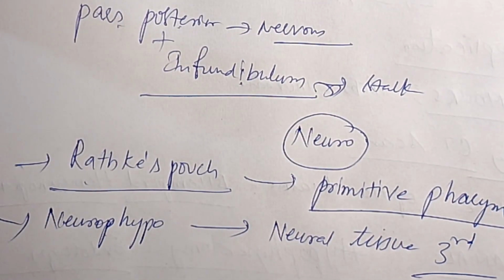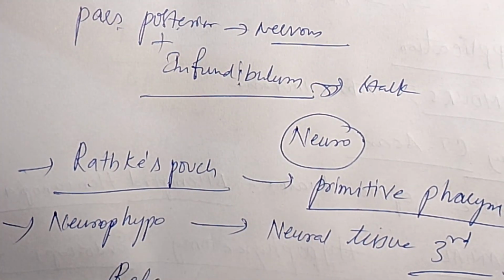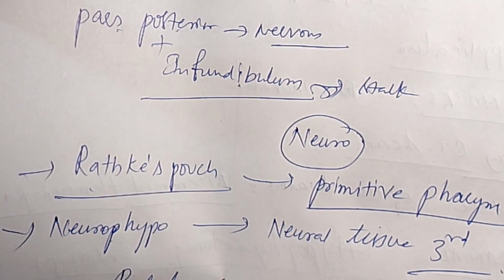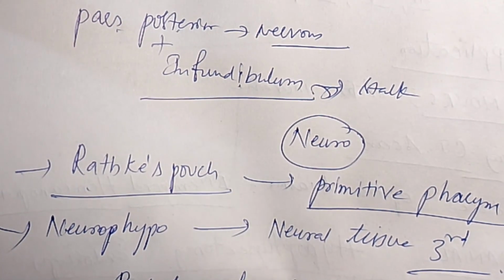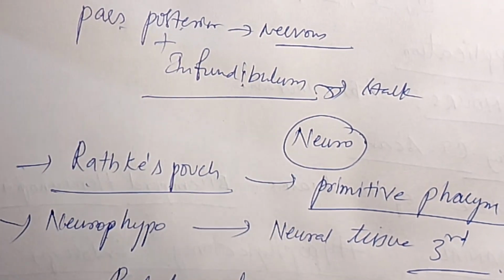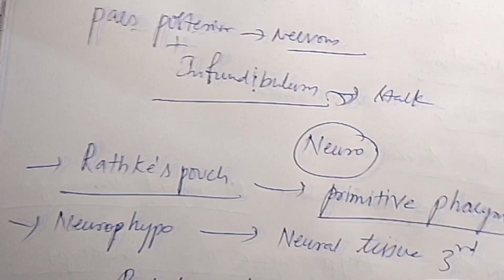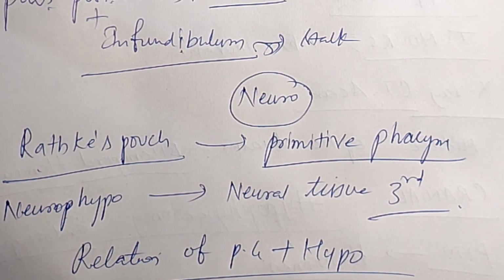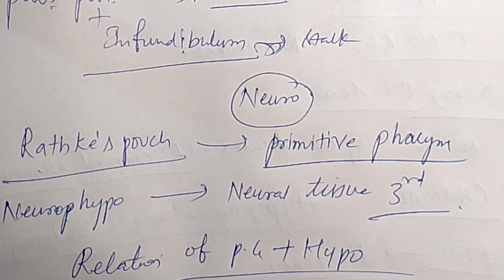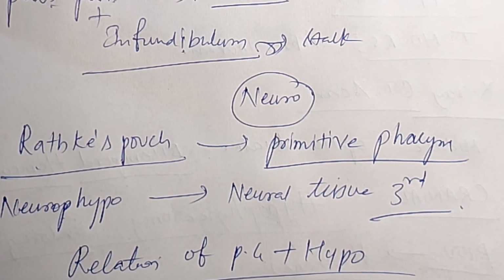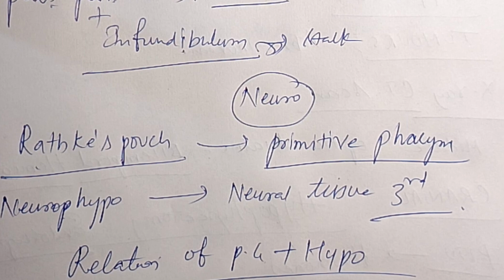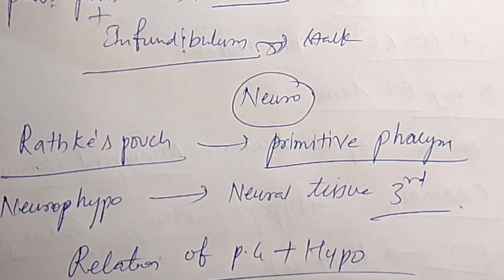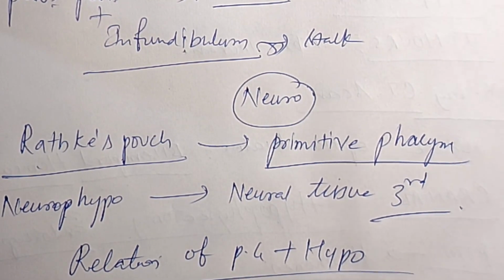Now we come to the relationship. What is the relationship of the pituitary gland with the hypothalamus? How are they related? The posterior lobe of the pituitary gland has numerous neural connections with the hypothalamus, which is called the hypothalamo-hypophyseal tract.